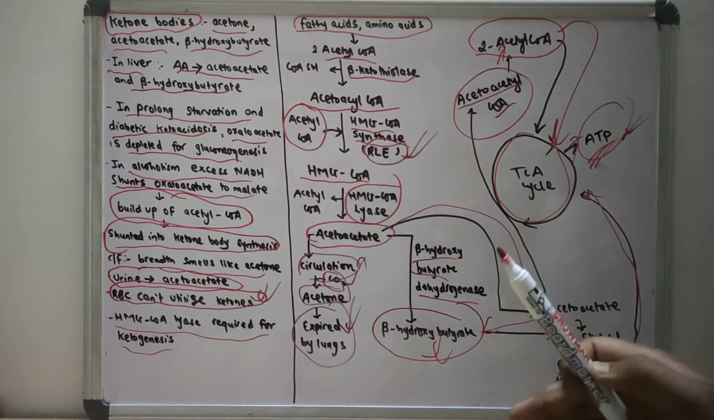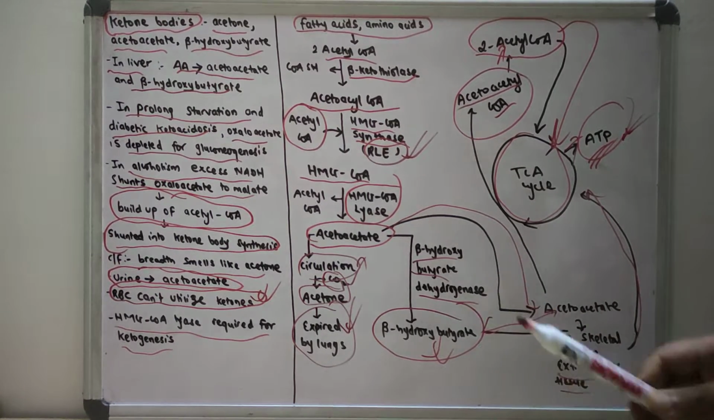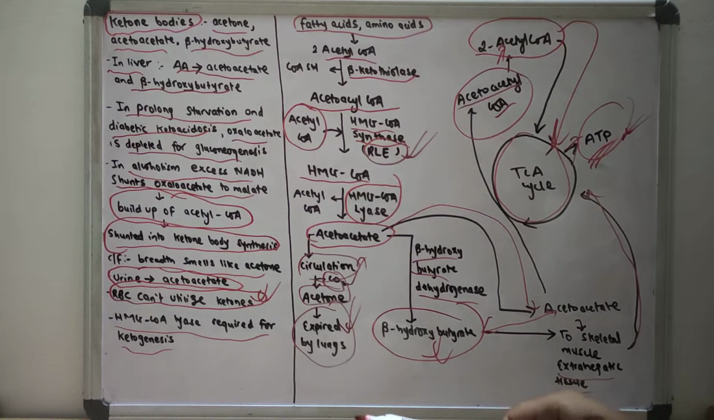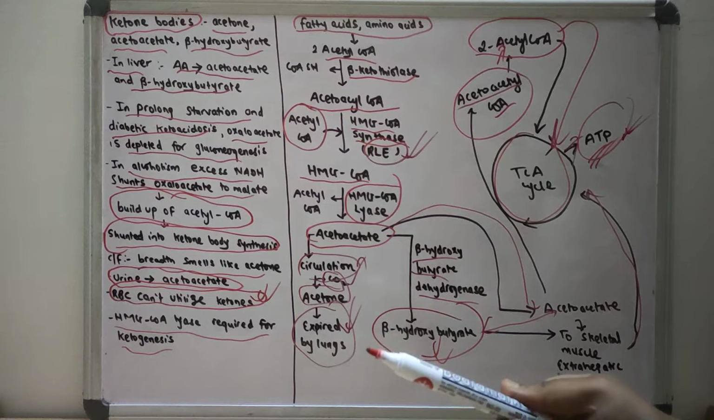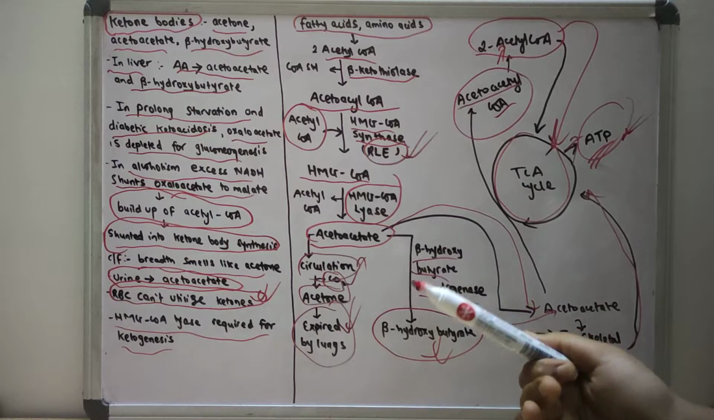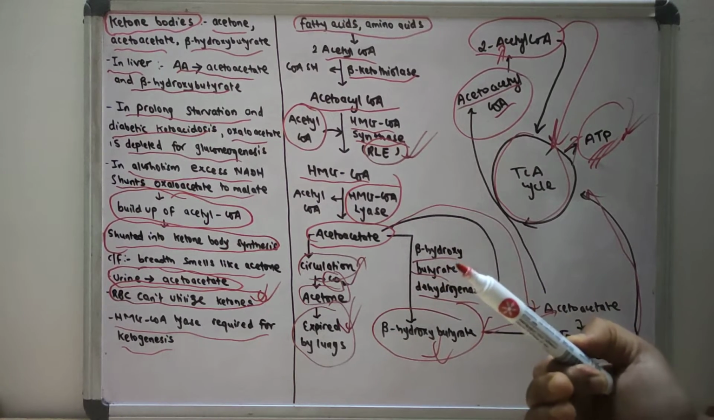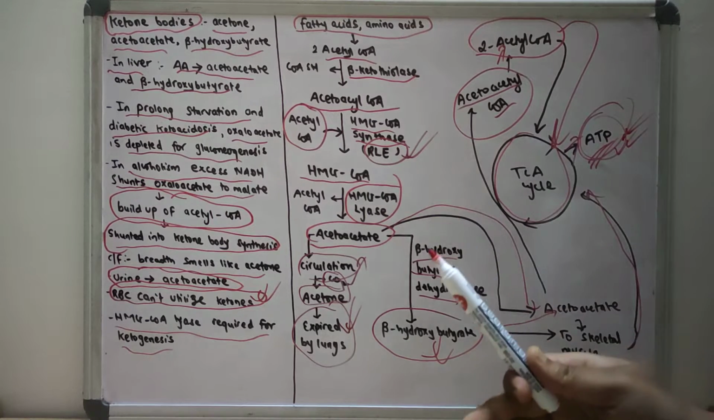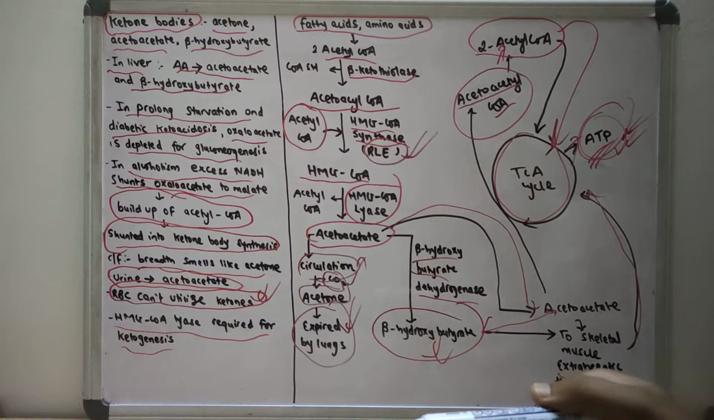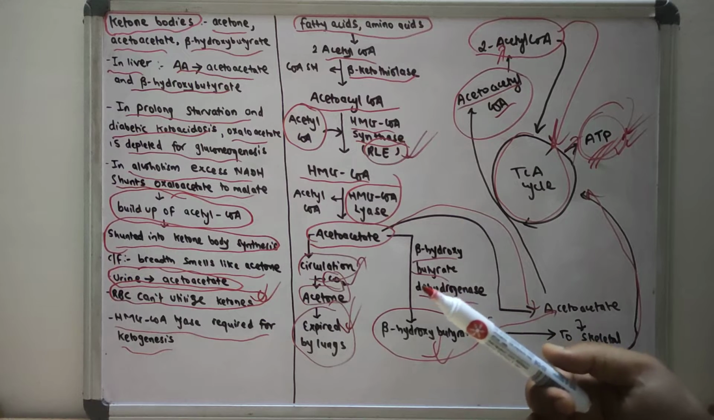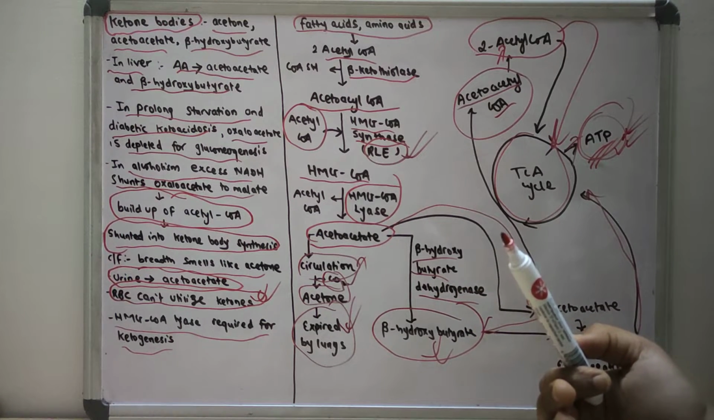But you have to know that the ketone bodies can only be utilized by the extrahepatic tissue. The RBC cannot utilize the ketone body. So in diabetic ketoacidosis, or in prolonged starvation, the RBC can't synthesize enough ATP for its energy if there is excessive ketogenesis. Only extrahepatic tissue can utilize the ketone bodies. So this is the main thing you have to know about the ketone bodies.